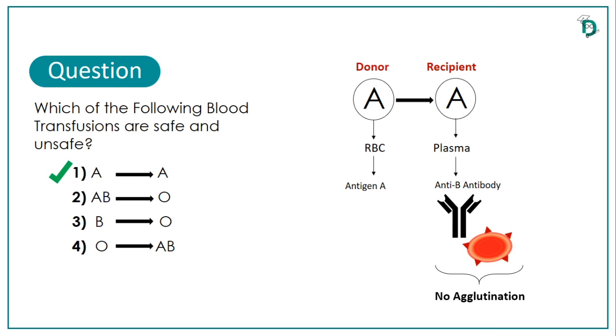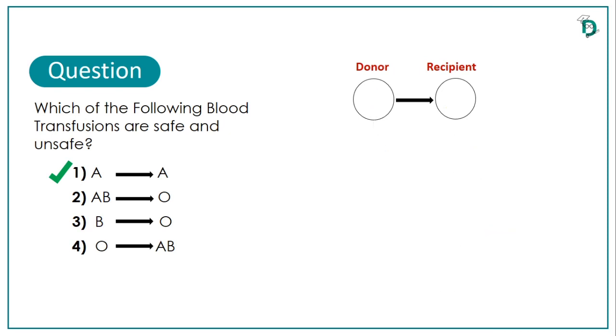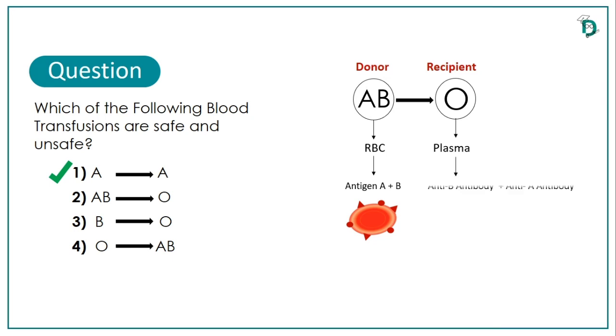Now let's see part 2 of this question, where a person with blood group AB is donating blood to a person with blood group O. Of the donor, I will consider antigens that are present on his RBCs, meaning red blood cells, and in case of blood group AB, both antigen A and antigen B are present on the surface of RBCs. And of the recipient, I will consider plasma that contains antibodies. In case of blood group O, both anti-A and anti-B antibodies are present in plasma.